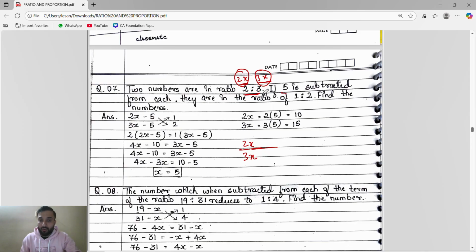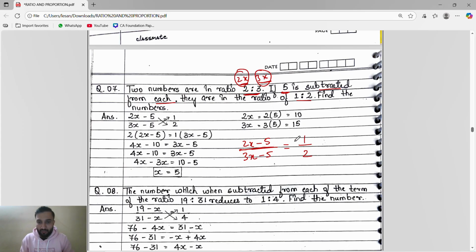Two numbers are in the ratio 2 is to 3. So I will take the numbers 2x and 3x. Now they said if 5 is subtracted from each, they are in the ratio 1 is to 2. Find the numbers. So 2x minus 5 by 3x minus 5 is equal to 1 is to 2.